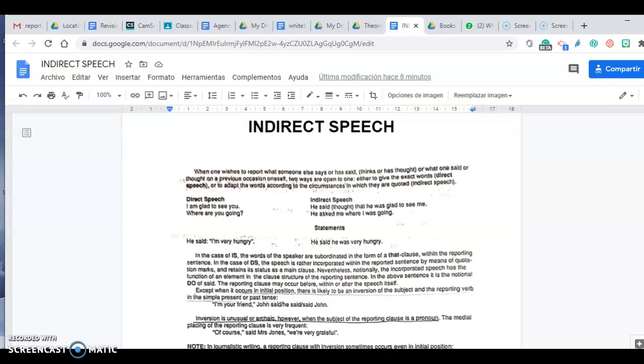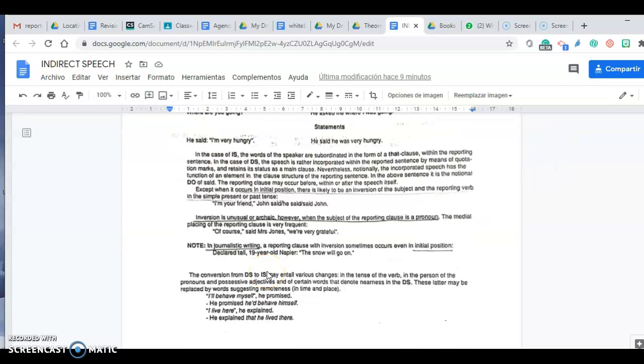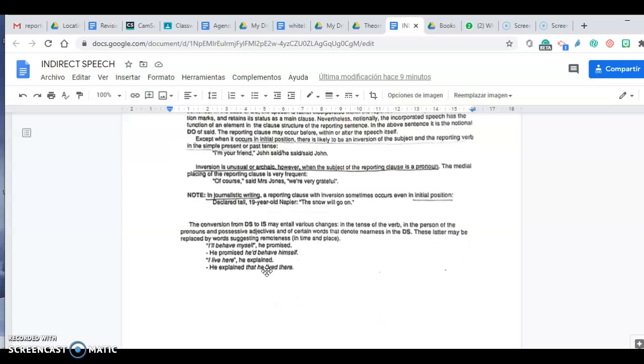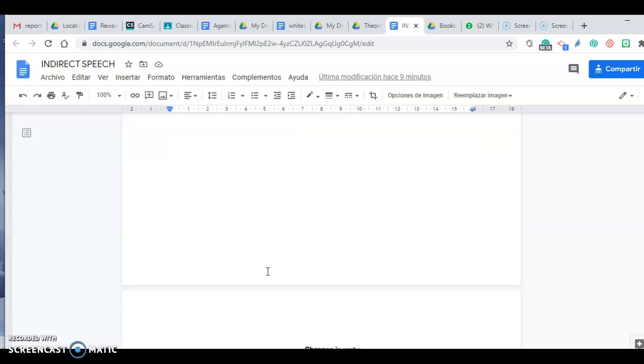This is a statement. Then we've got a question. "Where are you going?" He asked me where, and then the word order is the word order of an affirmative sentence, where I was going. So we know there is some other information that is very useful for you to read, and we are going to take it into account.